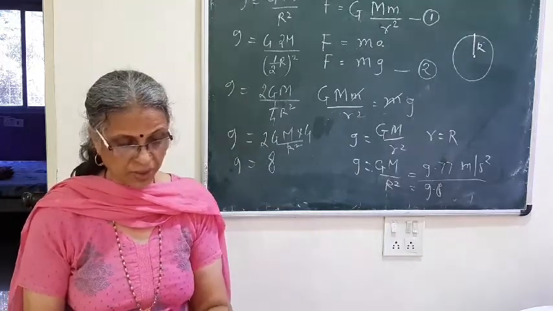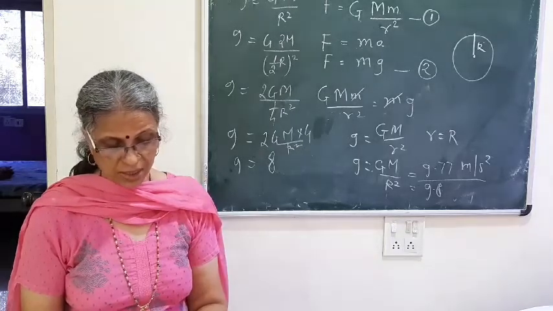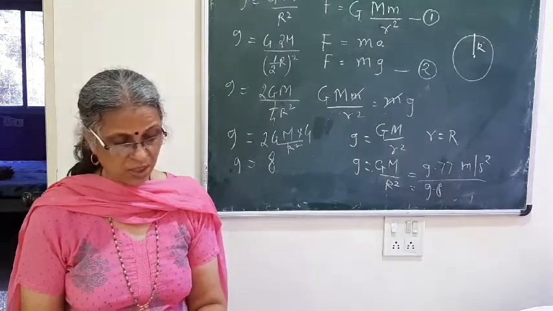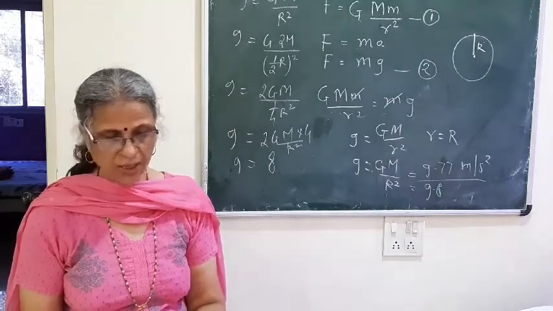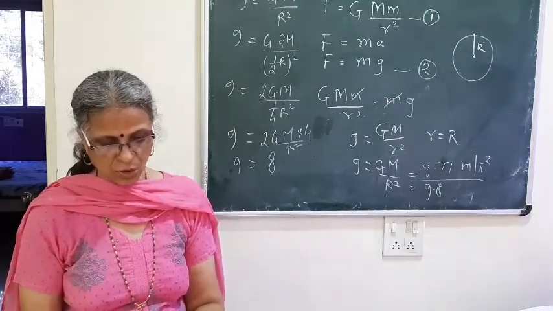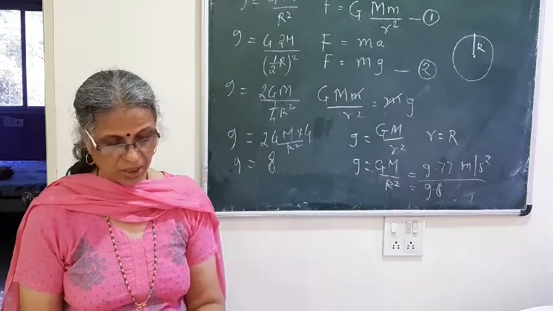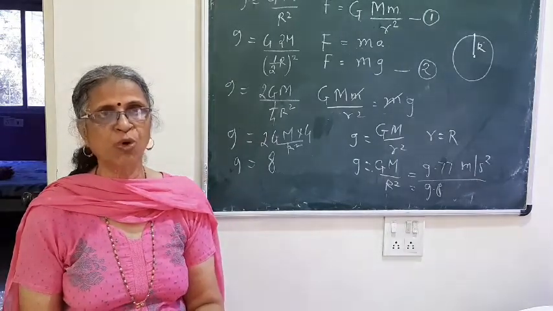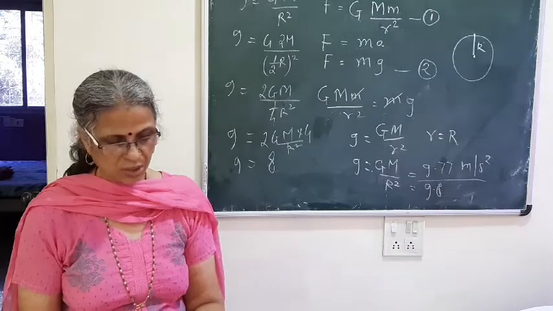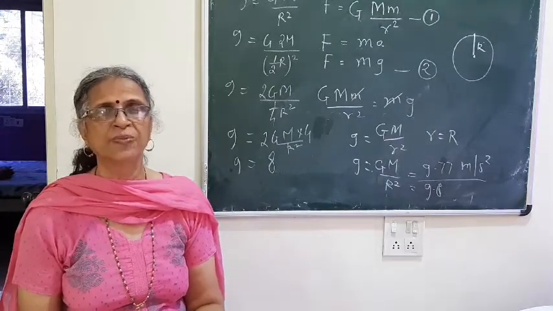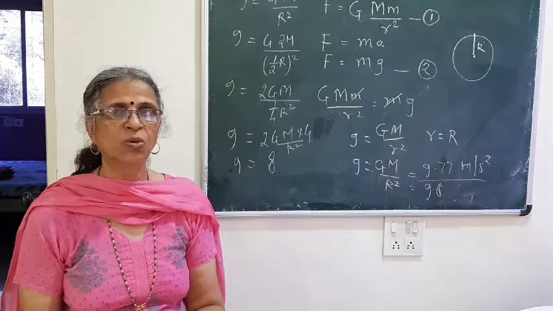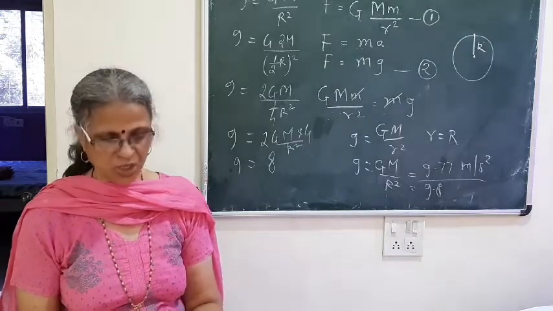For that they have given one example: if the radius of earth is 6400 kilometer, which is the standard value, and an aeroplane is flying 10 kilometer above the surface of the earth, then the distance will become 6410 kilometer. That is a negligible change in height. Thus there will be no noticeable change in the small g value.